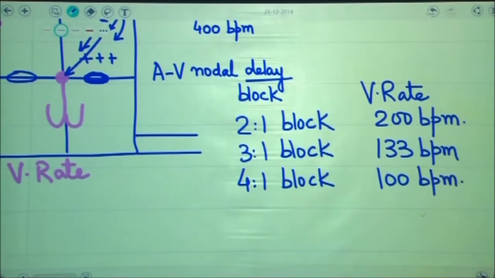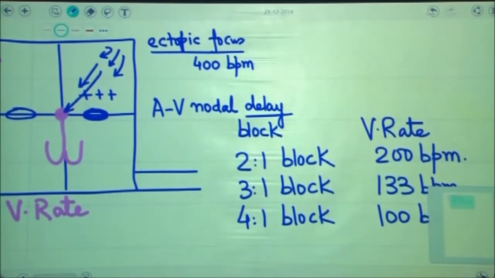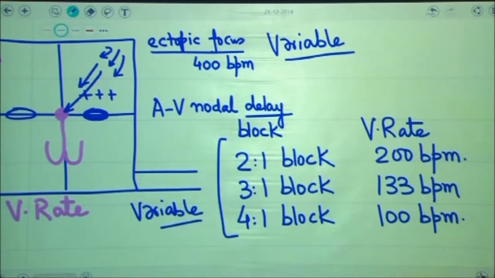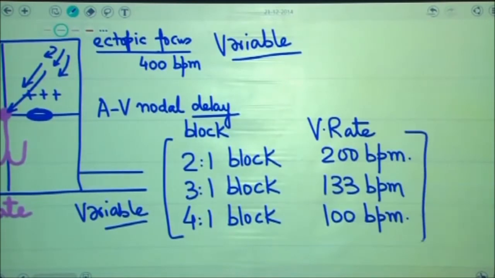The point is that the ectopic focus exhibits a variable firing frequency, so the block will also be variable. If the block is variable, the ventricular rate of the patient will also be variable. Ectopic focus is variable, the block is variable, ventricular rate is variable.